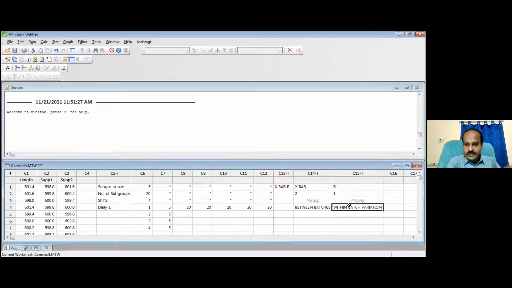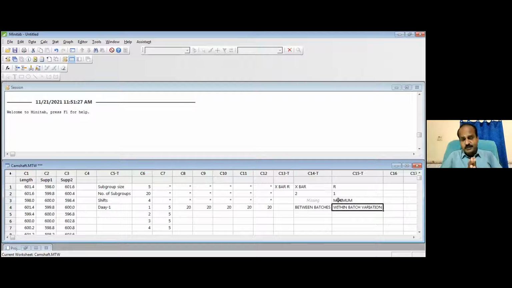What is variation within batch and what is variation between batch? What do I produce within a particular shift? I don't want to have a lot of variation. Am I correct? Yes. One shift means, let us say 8 hours. In 8 hours, I produce thousands of units. You want all 1,000 units to be almost the same? Am I correct? Yes. If all 1,000 units are almost the same, then the range calculated using the 1,000 data will be minimum. Right, sir. So range helps you to understand whether the variation you maintain within a batch is minimum or maximum.